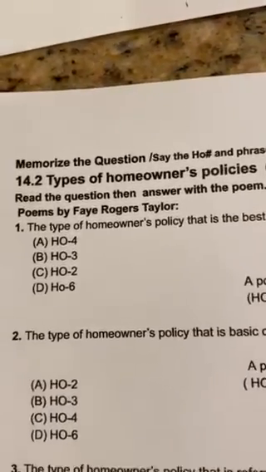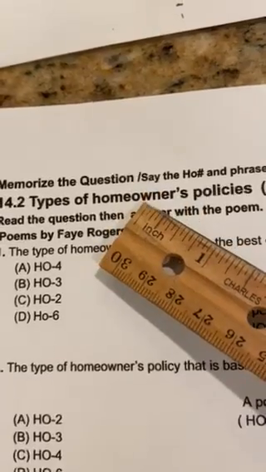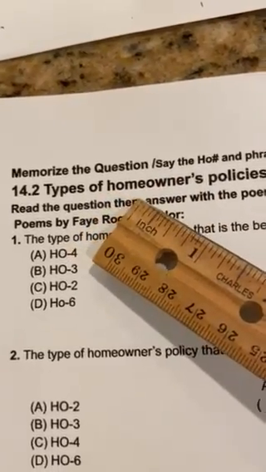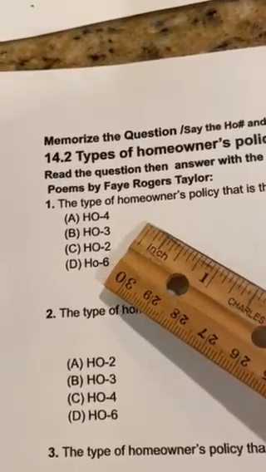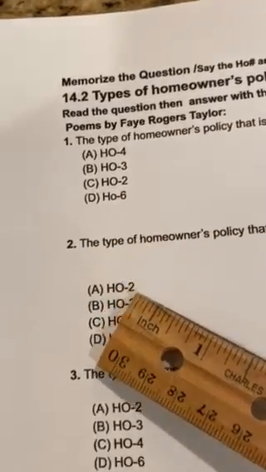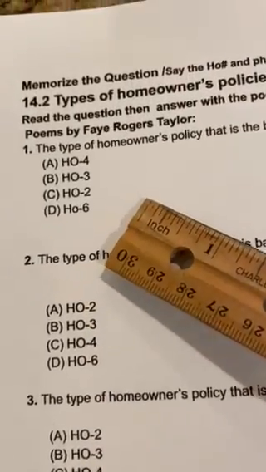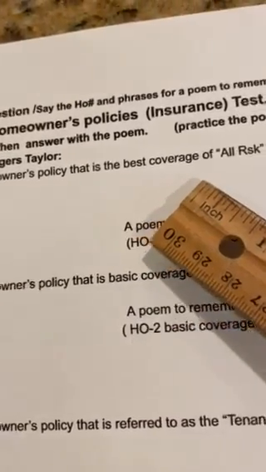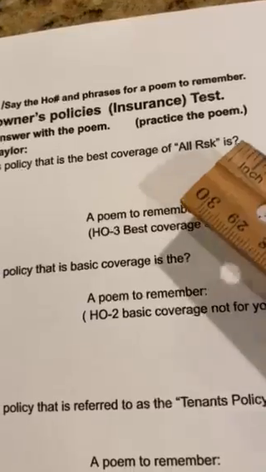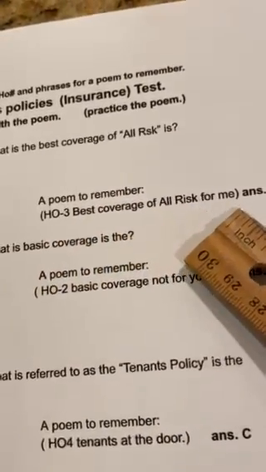Today we're going to review types of homeowners policies. Another name for homeowners policies is hazard insurance. There are some poems that you can learn, and you can remember all of these HOs for the insurance policies. The type of homeowners policy that is best coverage of all risk is HO3, best coverage of all risk for me.